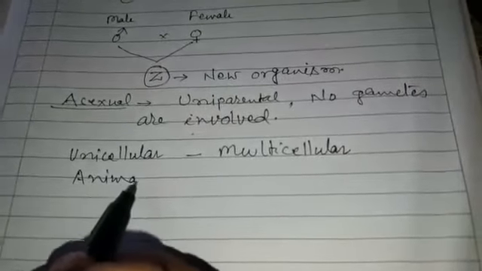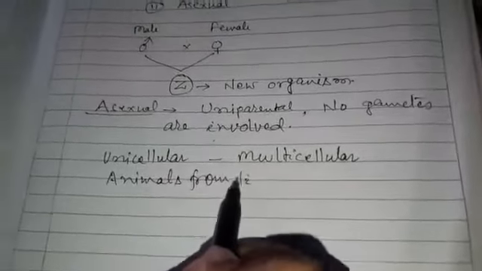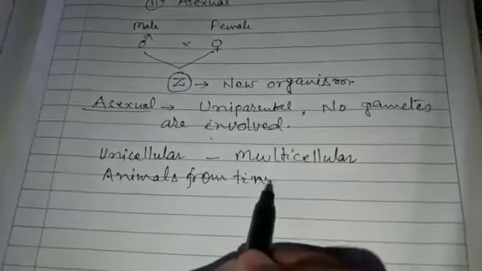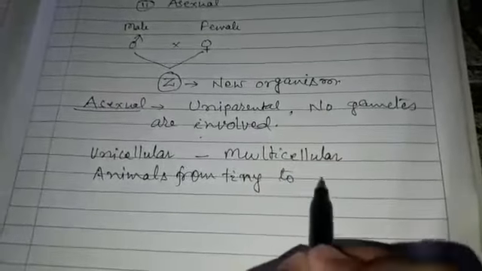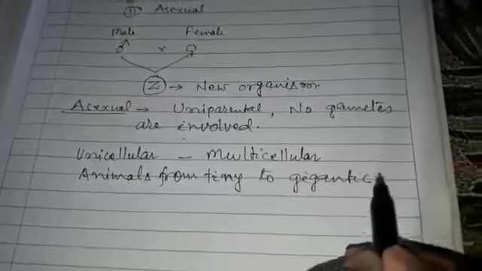Animals from tiny size to gigantic size.